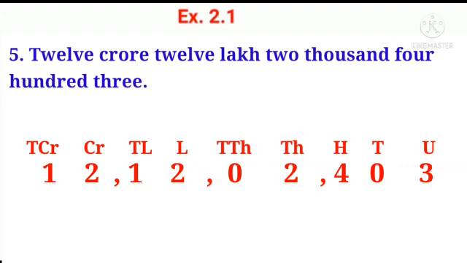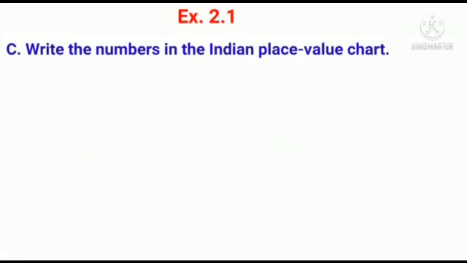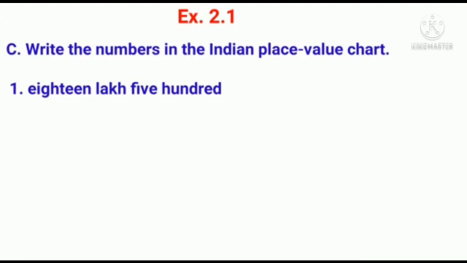Children, let us move on to our next bit, C bit. Write the numbers in the Indian place value chart. The first question is 18 lakh 500. In the question, the highest period is lakh. Remember children, whenever we are writing the number, always we have to write the places first.